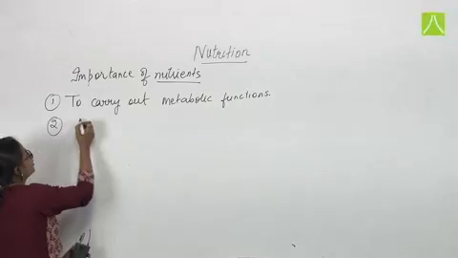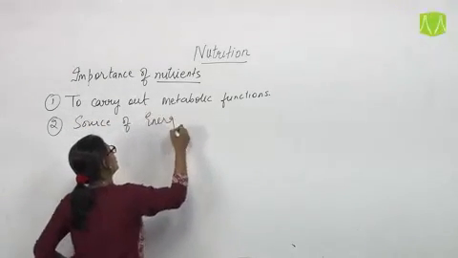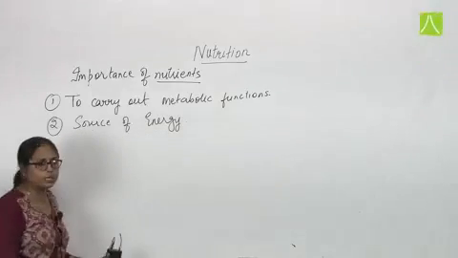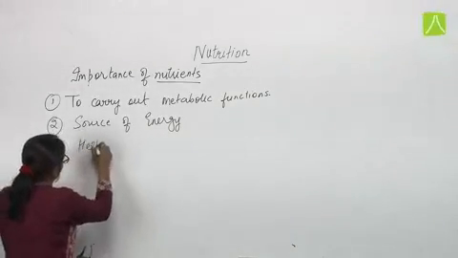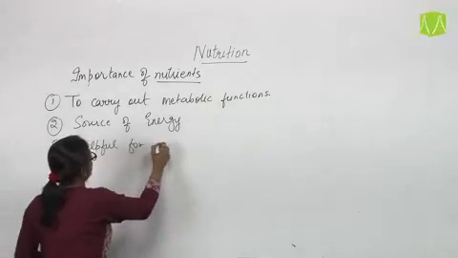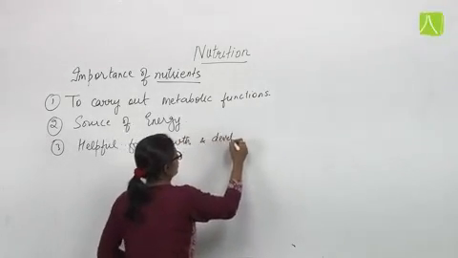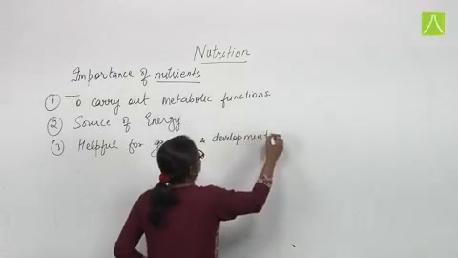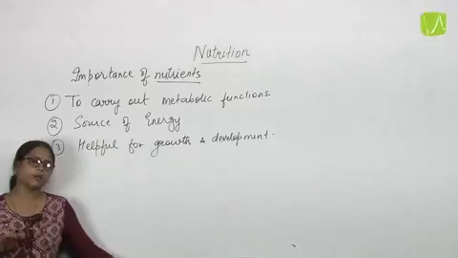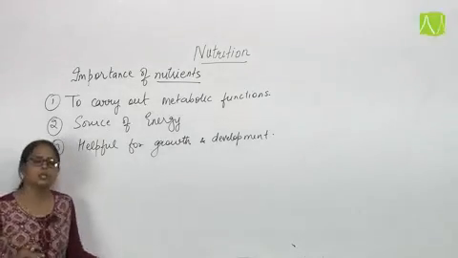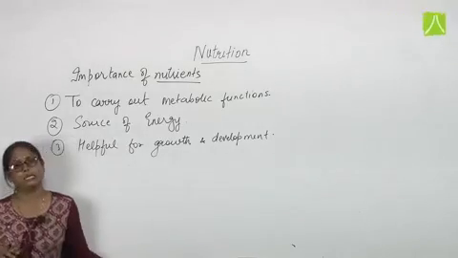Second, these nutrients are the source of energy for all types of living organisms. Thirdly, these are helpful for their growth and development. So the basic importance of nutrients is this: to perform all types of metabolic activity, and also they are a source of energy, as well as they are responsible for the growth and development of any living organism.